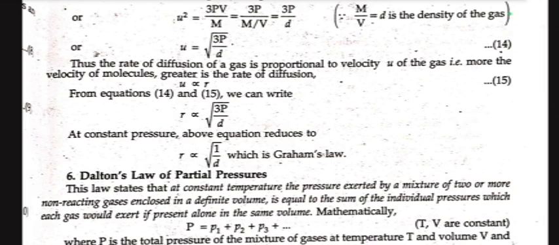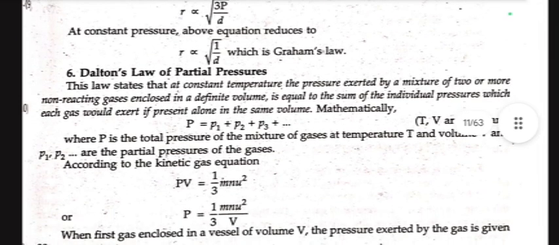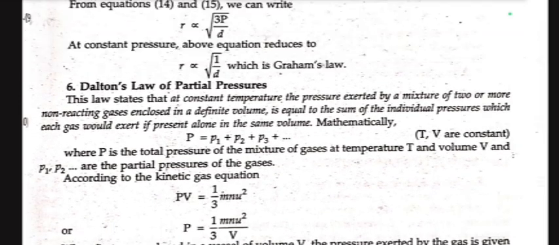Now we move towards Dalton's law of partial pressure. This law states that at constant temperature, the pressure exerted by a mixture of two or more non-reacting gases enclosed in a definite volume is equal to the sum of the individual pressures which each gas would exert if present alone in the same volume. Mathematically, P equals P1 plus P2 plus P3, where P is the total pressure of the mixture of gases at constant temperature and volume, and P1, P2 are the partial pressures of the gases.